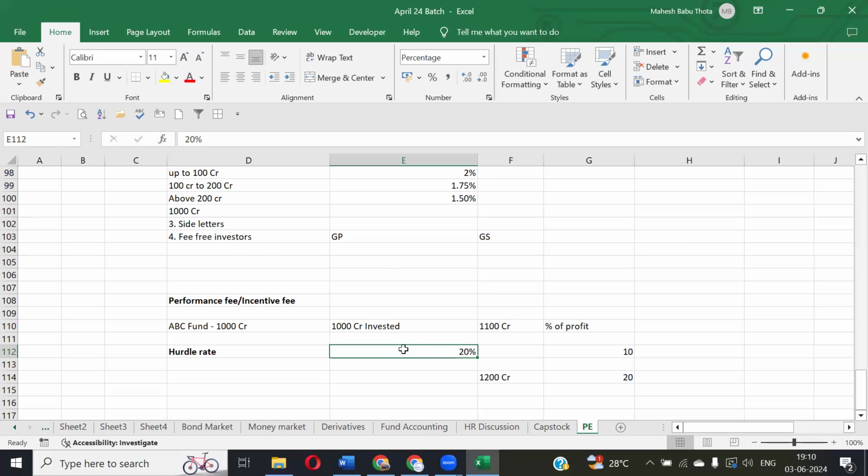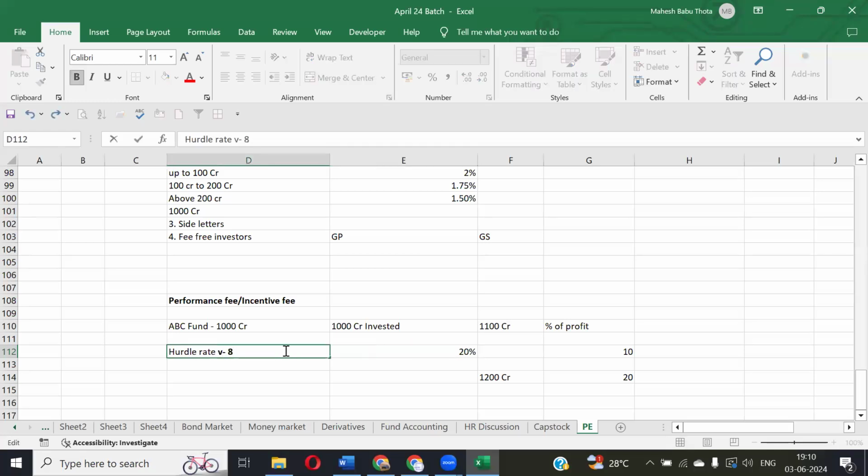Normally, in most of the cases, there won't be this much, like 20%, 10%. In most of the cases, hurdle rate will be 8%.